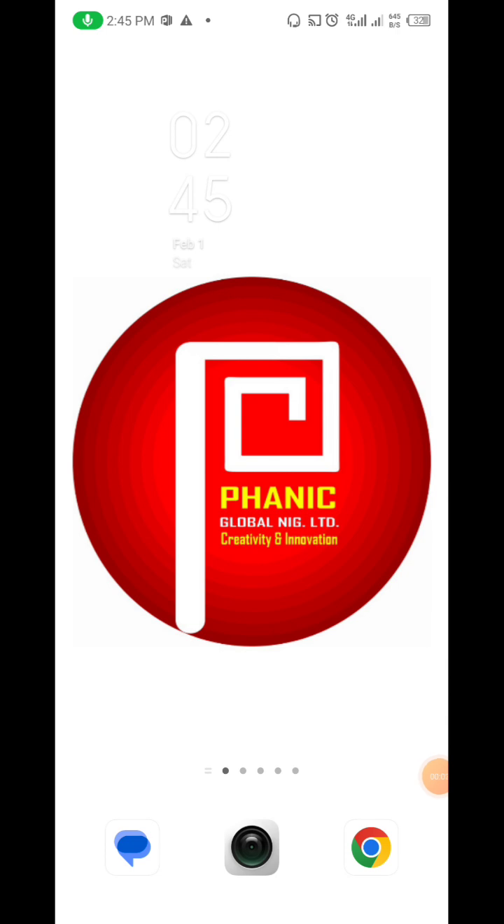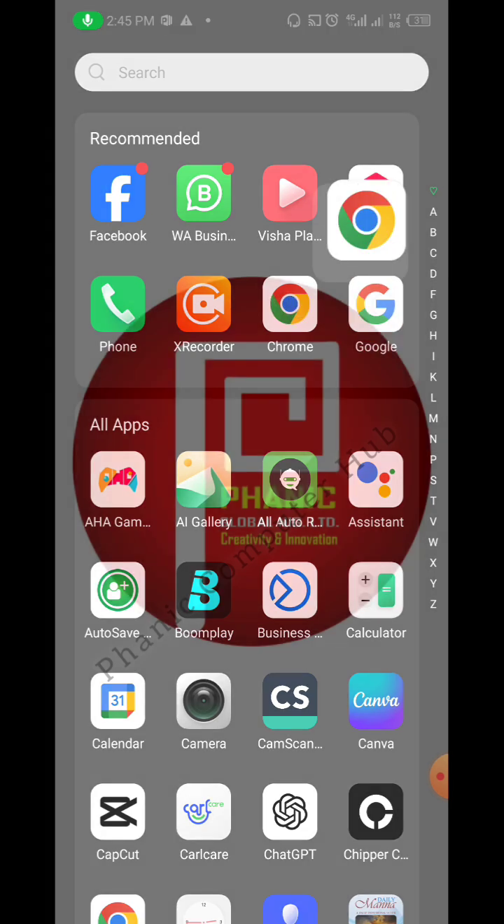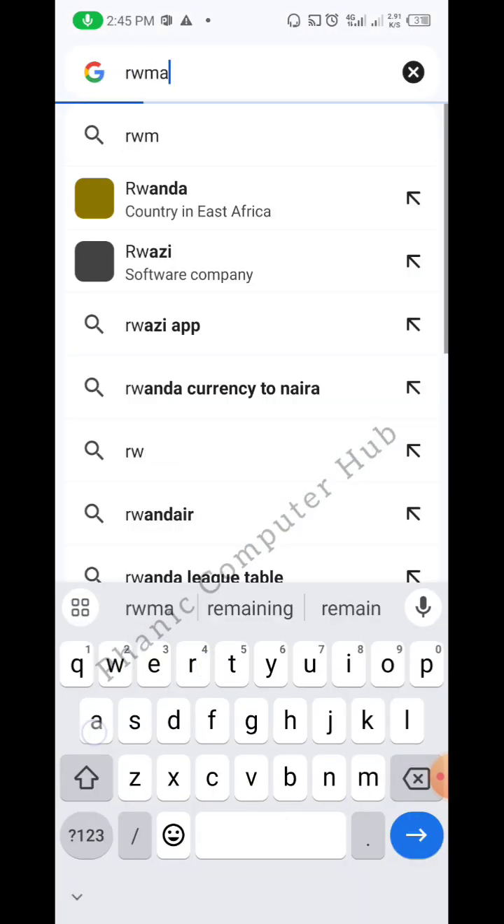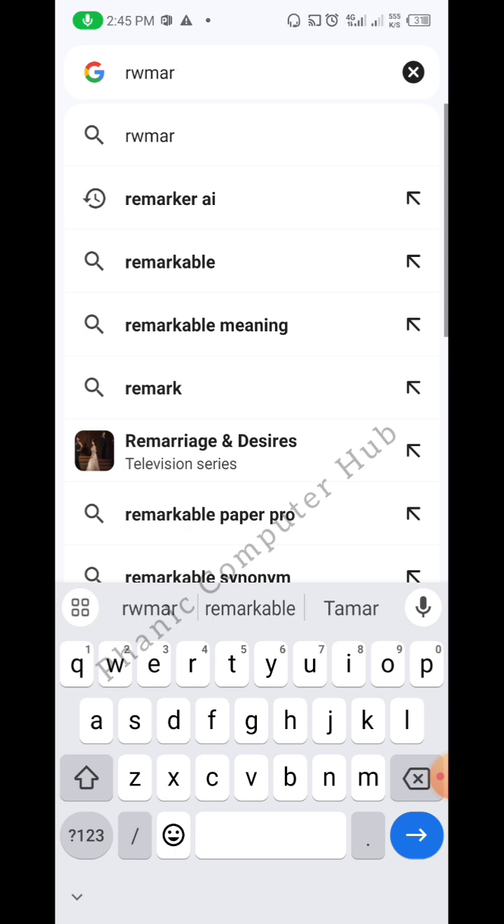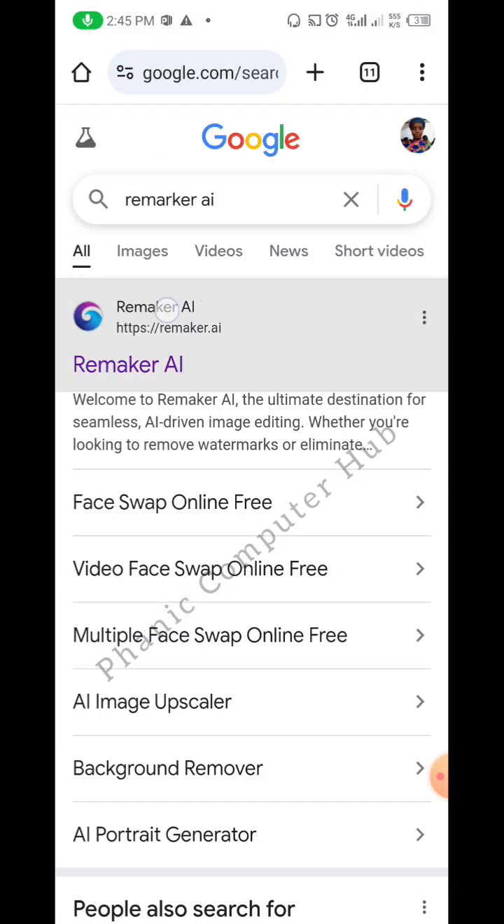So in this video I want to show you how to do face swap. Yes, I want to do face swap using our generated images. So I'm going to use this application. Just go over to your Google Chrome and then type in Lemaka AI. Okay, this is it. Click on it.